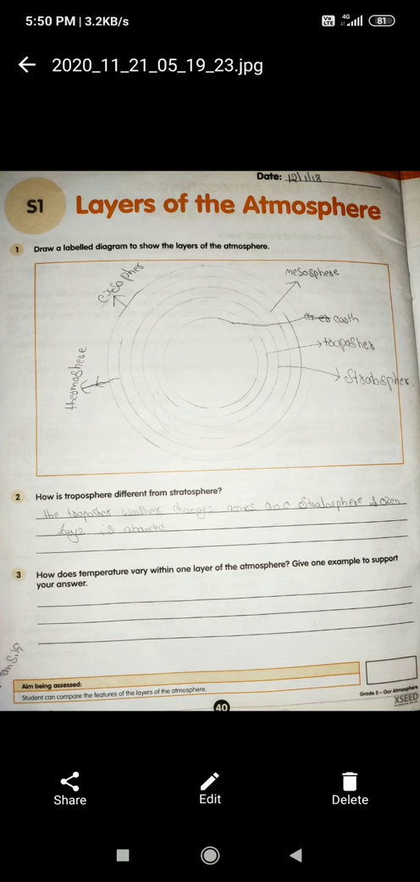Now all of you open your volume 2 page number 40, write today's date, layers of atmosphere. The first question, you have to draw the layers of atmosphere, you have to label it, okay. The second question, you can take the help of the content book to draw the atmosphere layers, okay. How is troposphere different from stratosphere? Just now we have discussed what is present in the troposphere, right, and how it is different from stratosphere, that you can write. Third question, how does the temperature vary within one layer of the atmosphere? Give one support of your answer.